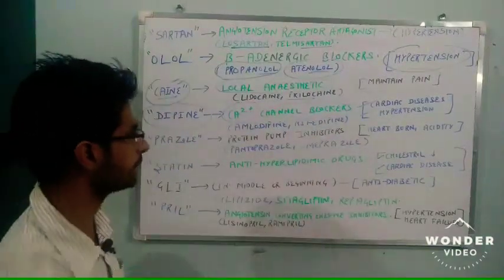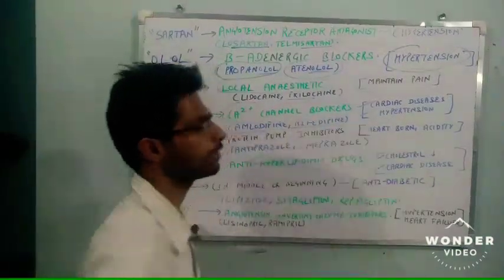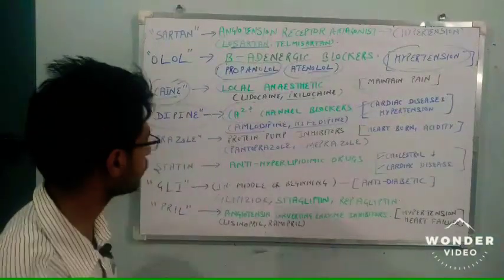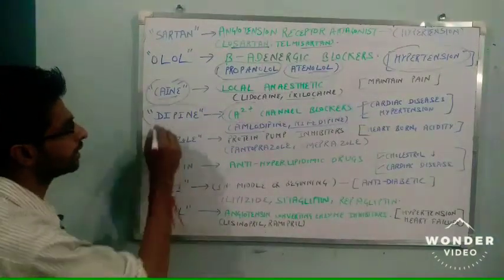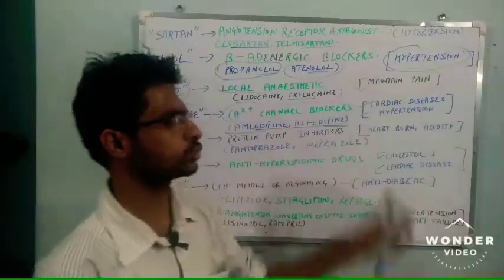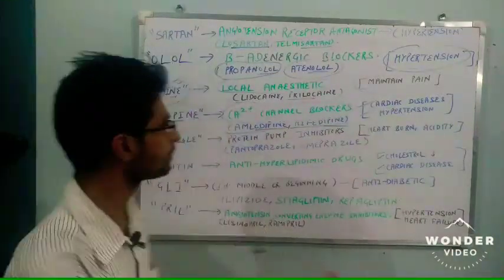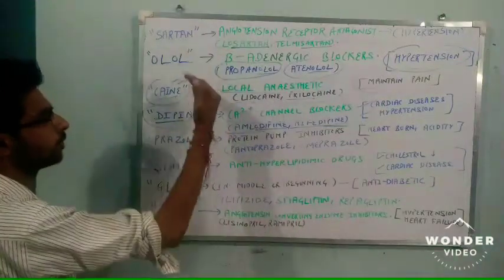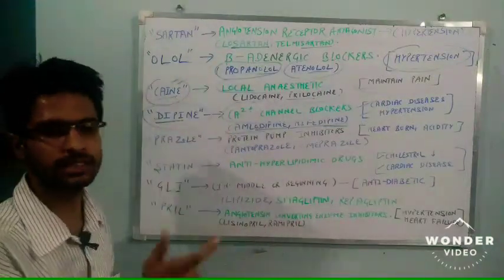Its drug names are amlodipine and nifedipine. It is important, and it's going to end with the word dipine. Amlodipine, nifedipine, they are used to treat cardiac disease and hypertension. So we are seeing that sartan, allol, cane, dipine, these are the suffixes.